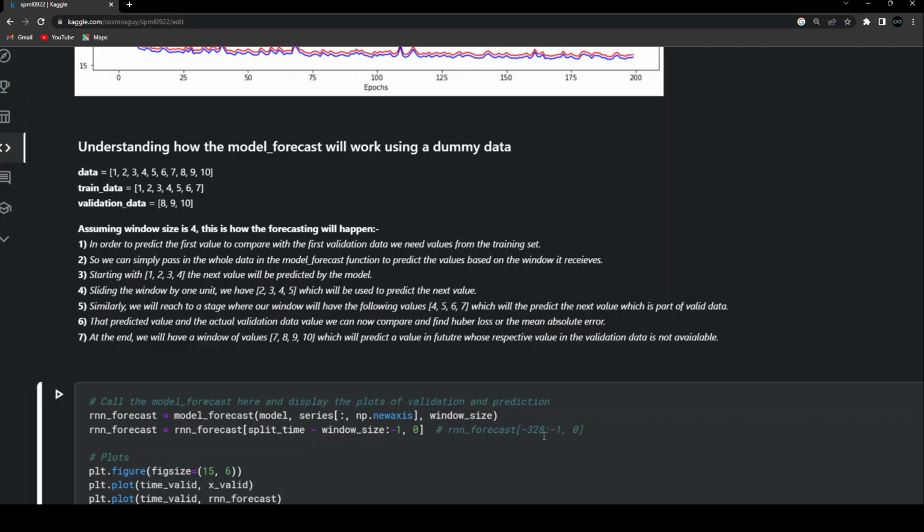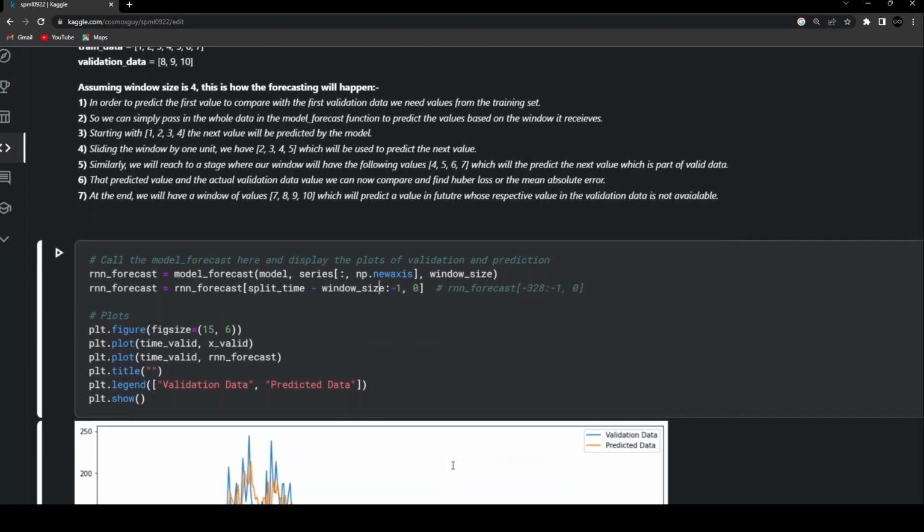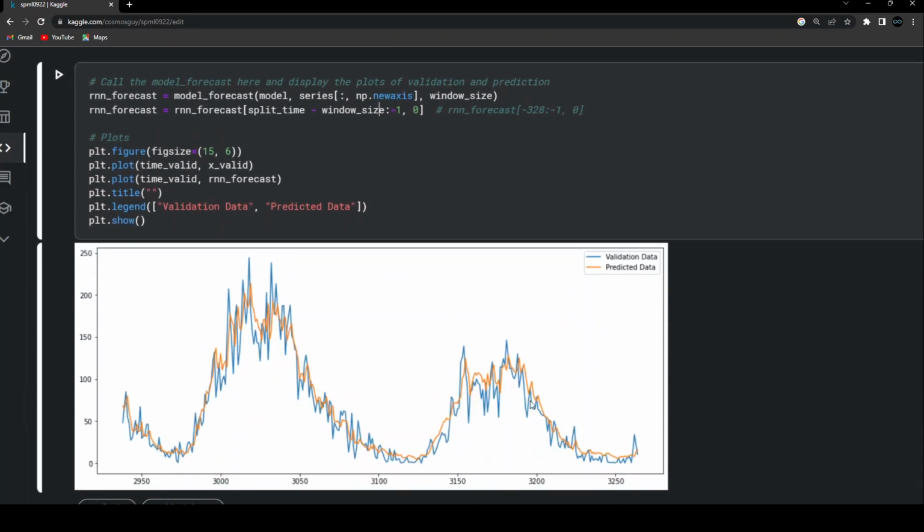So we have a total of 327 data points, because the last value is nothing but the future value, whose respective value in the validation data we do not have, so we cannot use it to compare with the validation data. So the 327 values are the values after skipping that last value. The remaining values from the end till the 327 will be the ones I am going to pick out from the RNN forecaster, and then I'm simply going to plot them over here.